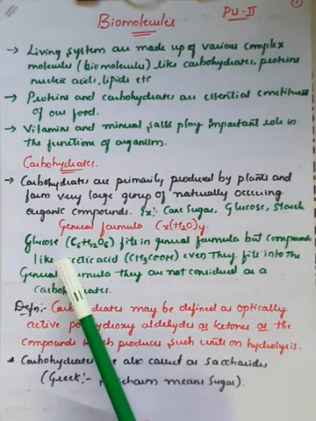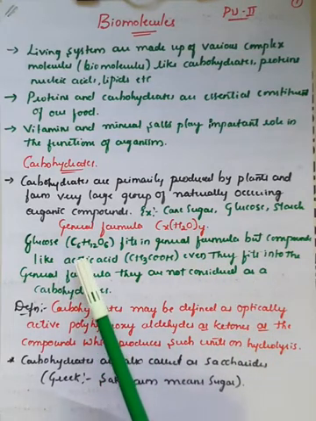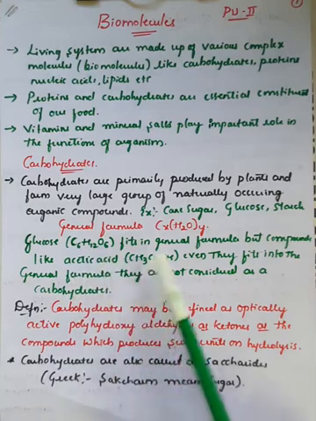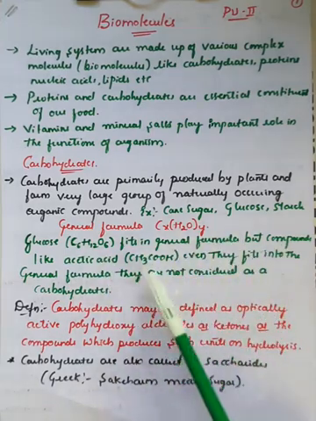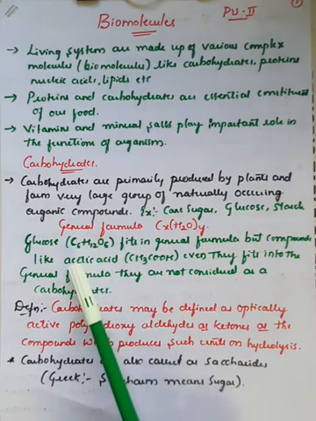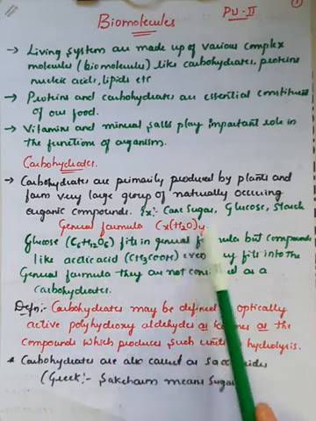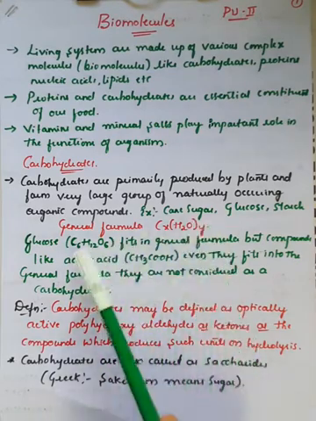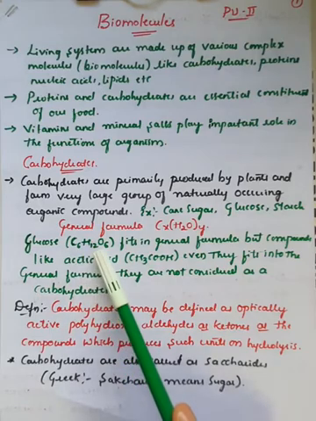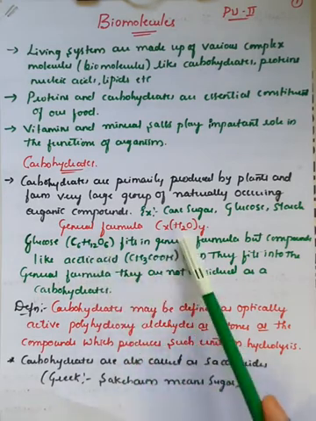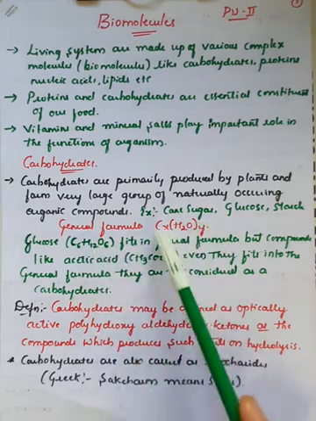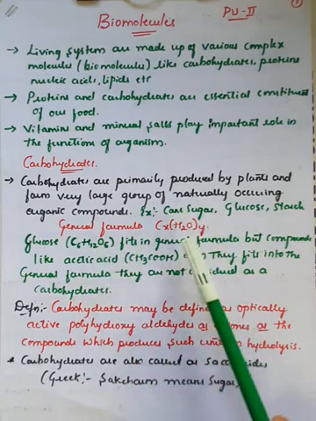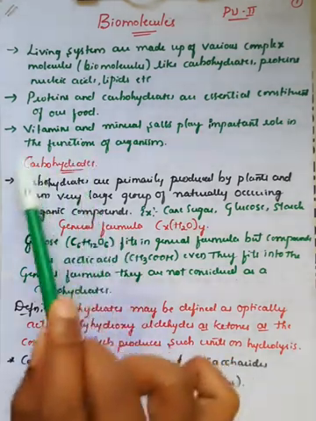Like glucose. Glucose has the molecular formula C6H12O6, which fits the general formula. Here you can observe, C6H12O6 can be converted into C6(H2O)6, which means it is suitable in the form of the general formula. Therefore these molecules are called carbohydrates.